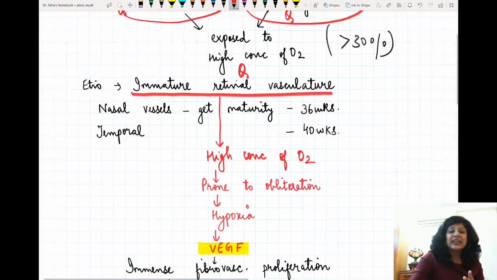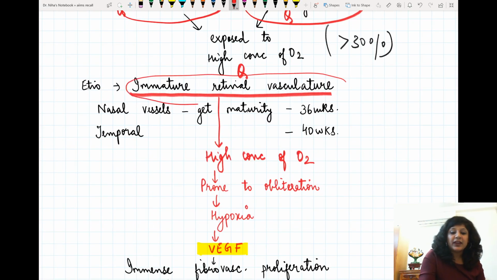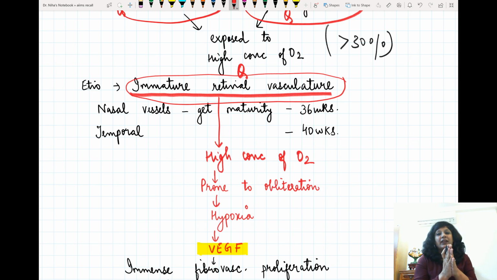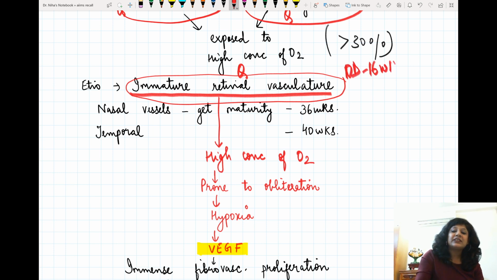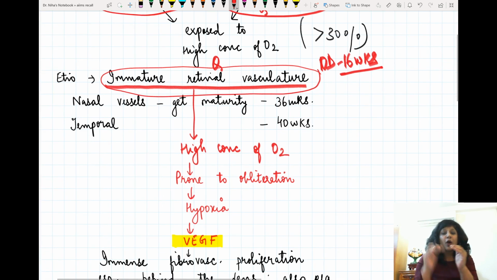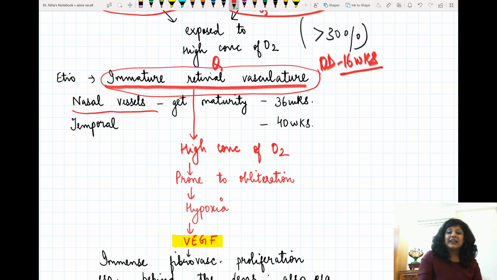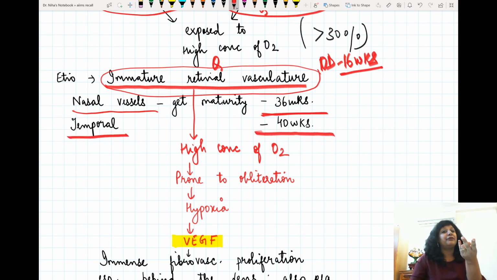Now, if you see the retinal vasculature, it starts from the optic disc, and up to the optic disc, it is reaching about 16 weeks. Now from the optic disc to the nasal ora serrata, means nasal side, it is reaching 36 weeks. And the temporal side is even after the delivery, that is your 40 weeks, or roughly they say it is 1 month after the delivery.